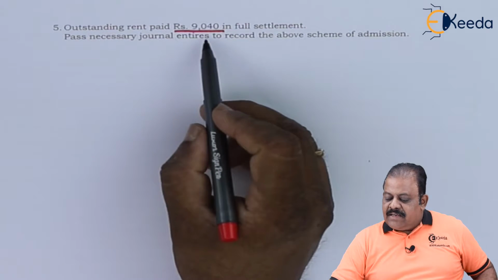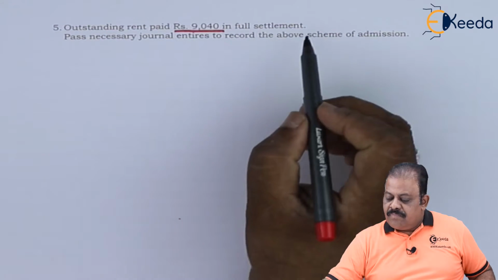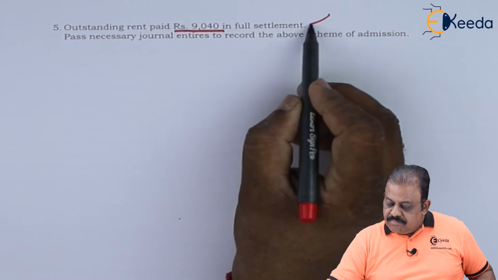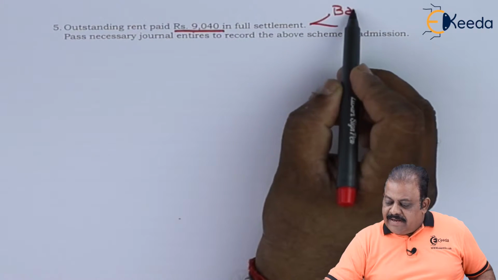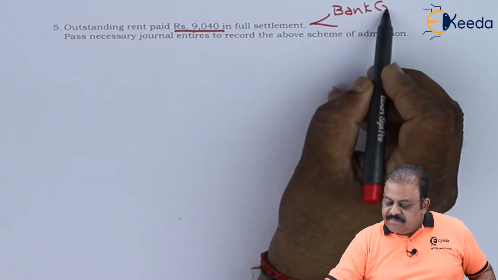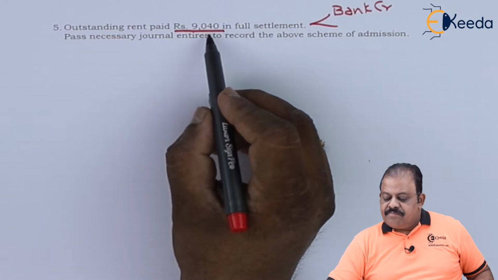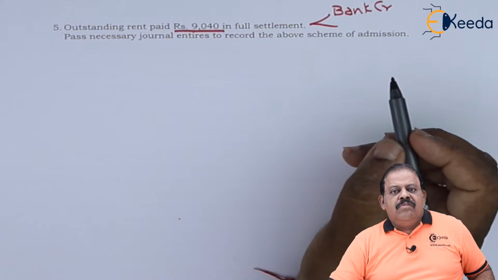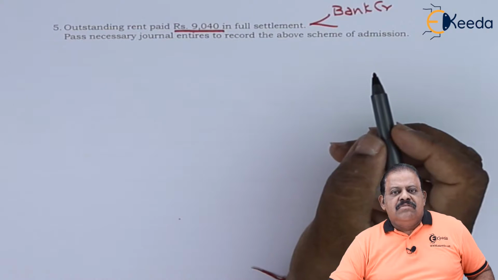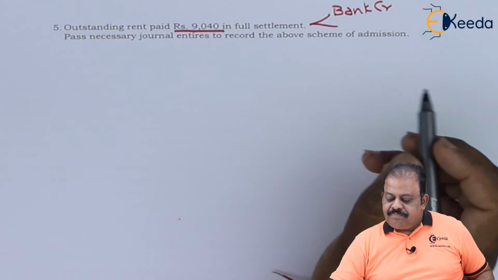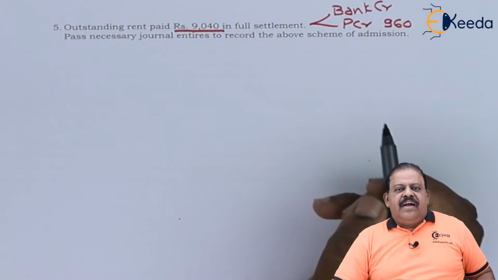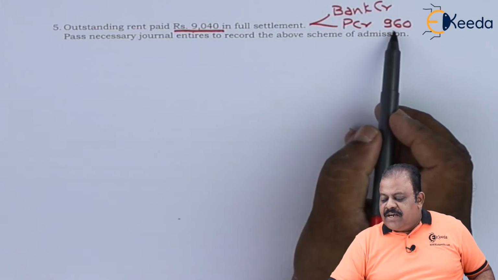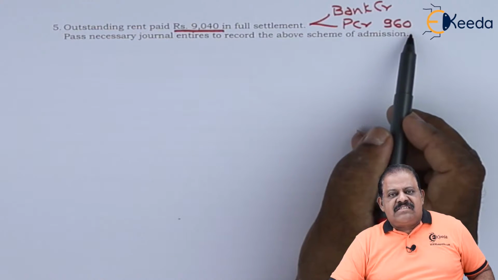It is settled at 9,040. Bank account credit 9,040. We have got a discount on this liability. It will be credited to profit and loss adjustment account 960.